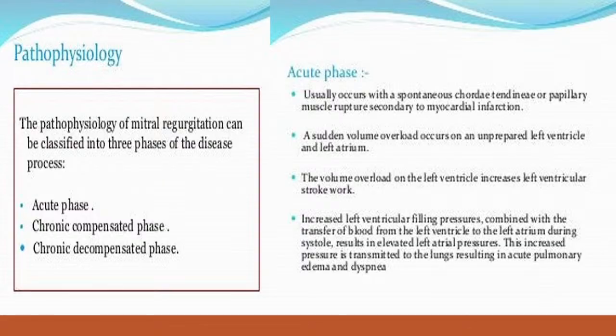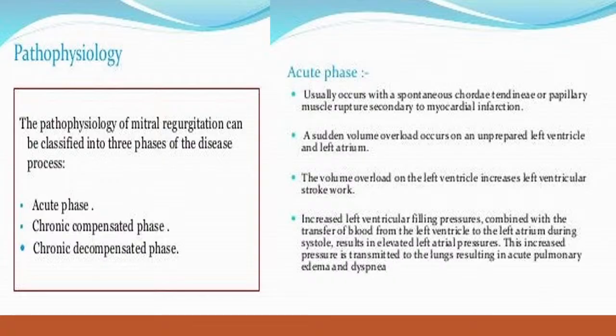Pathophysiology of mitral regurgitation again depends on the onset. It is totally different from mitral stenosis. Mitral stenosis is a disease of years together, a very slowly progressive disease. But in mitral regurgitation, because of trauma, MI, rupture of chordae or papillary muscles, there may be acute onset. So presentation may be acute, may be chronic. Pathophysiology depends on the onset.